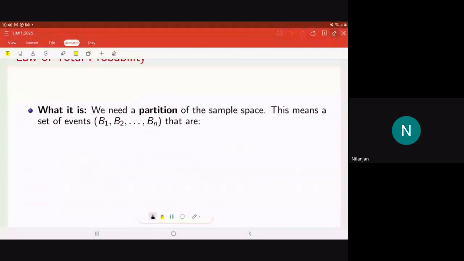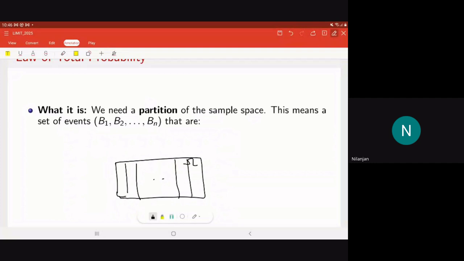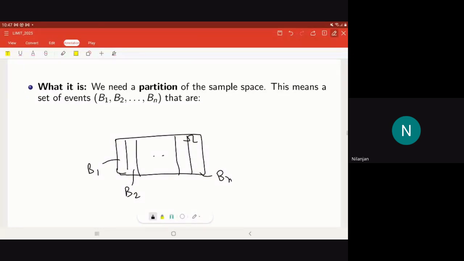So suppose that you are given the sample space like this, and this is your sample space omega, and you partition it like this. I tell you that this is B1, this event is B2, and like this it continues, and this is Bn. Now B1 union B2 union dot dot dot, when you take the union up to Bn, that would give you the whole sample space. That is what we need.